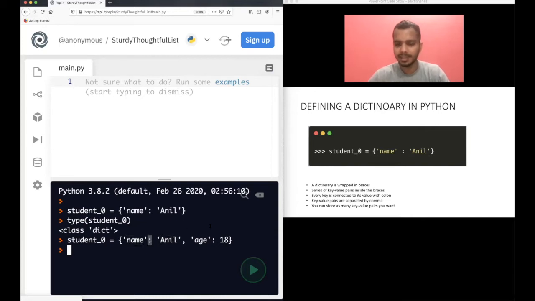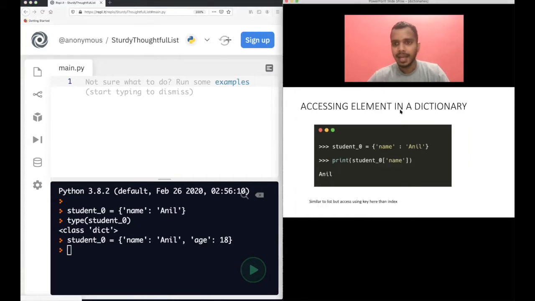That's what you need to remember. You need to remember the basic syntax of a dictionary. And also you can store as many key value pairs as you want. You can have two, you can have millions of key value pairs here. I have two only here, but you can define millions here if you want to.